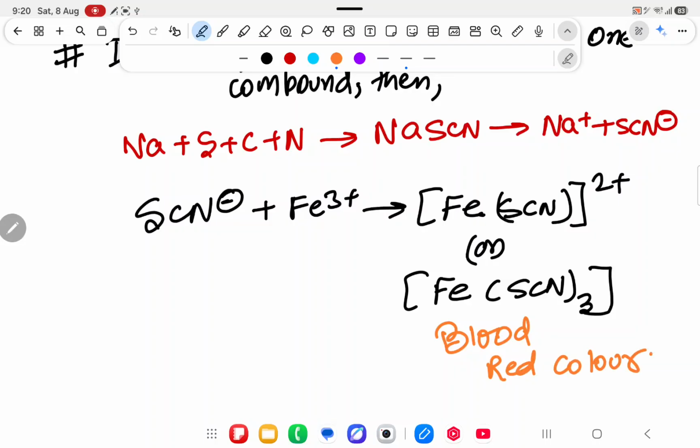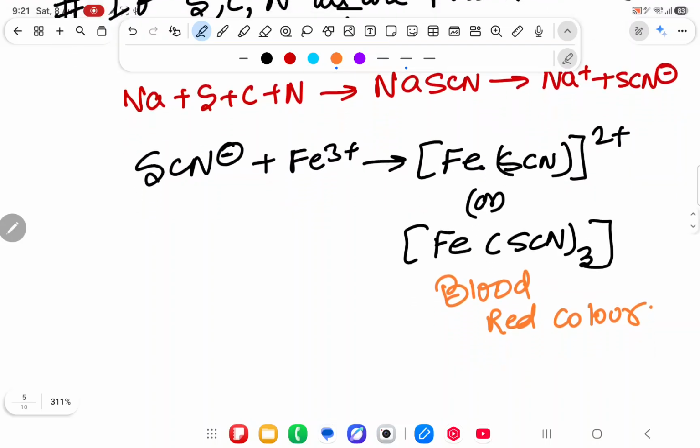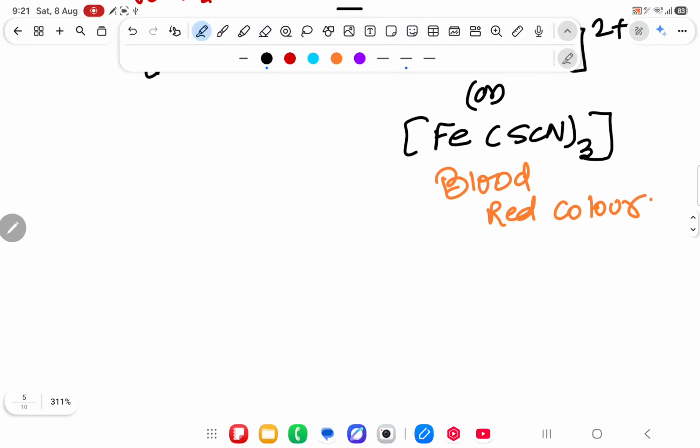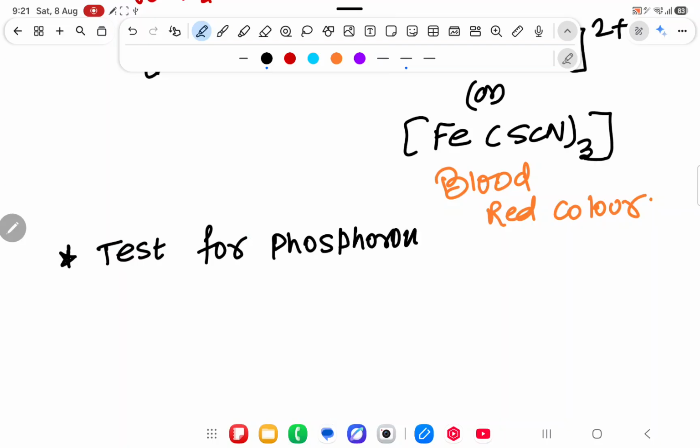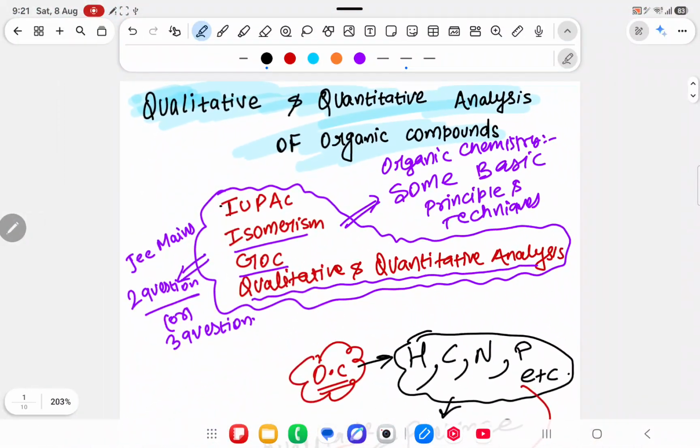So if I have to check the presence of sulfur, carbon and nitrogen, I will first make sodium fusion extract, and that sodium fusion extract reacts with Fe3 plus and gives blood red color. It means the compound contains sulfur, carbon and nitrogen. Please watch this very properly. If it does not come in one viewing, try to see it two times. If it still does not come, message me and tell me. I will try to explain it in another way. Some reactions you have to know, and not that many. It is simple, not boring.